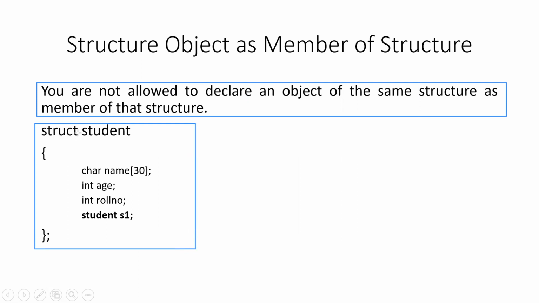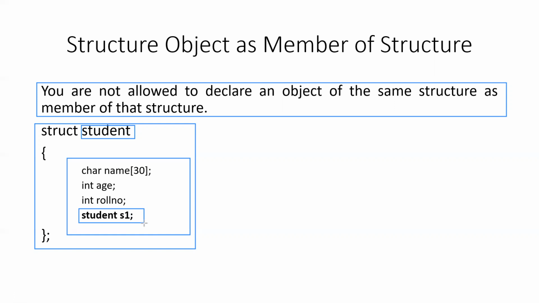Here we are trying to create a structure named student and 4 members of the same. The last member of the student structure is an object of the student itself, which is not allowed in C. You cannot create an object of the structure as member of that structure.